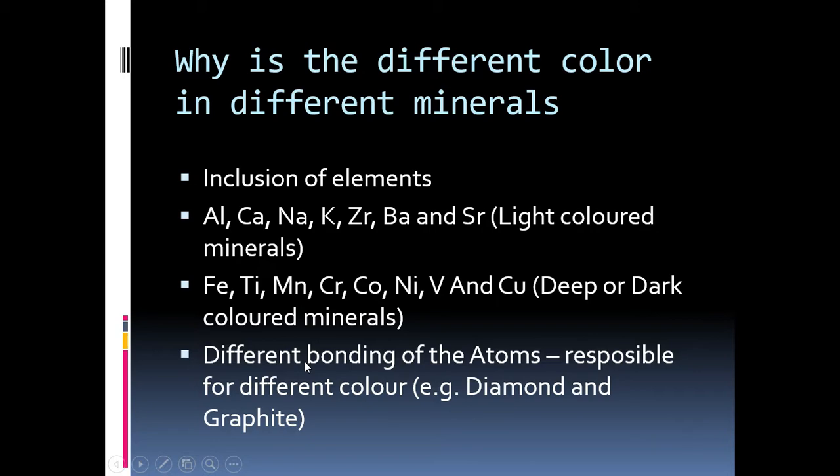Also, different bonding and atomic arrangement give different colors, for example diamond and graphite. Diamond has a transparent or whitish color, but graphite has a black color because of the internal atomic arrangement of the mineral.